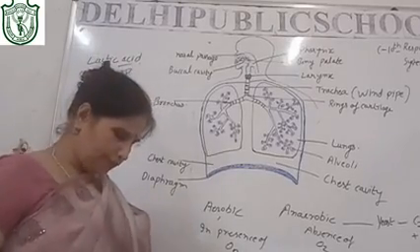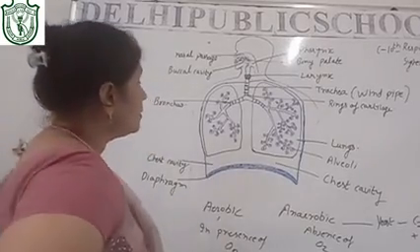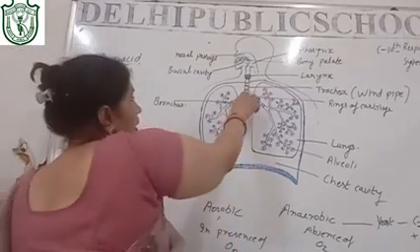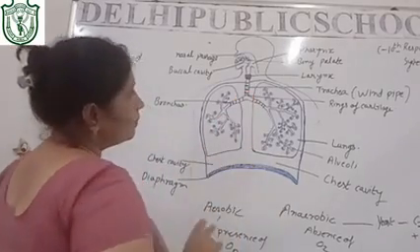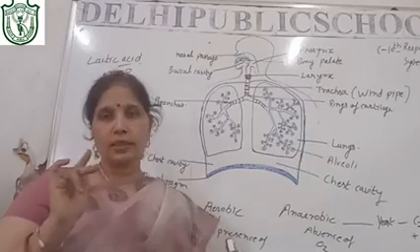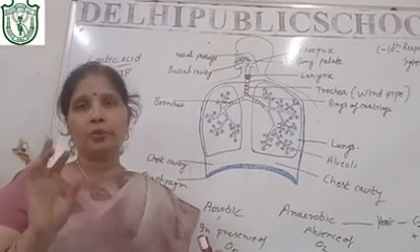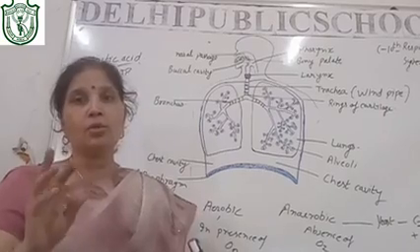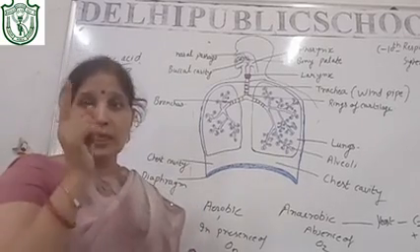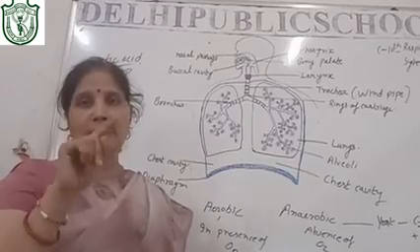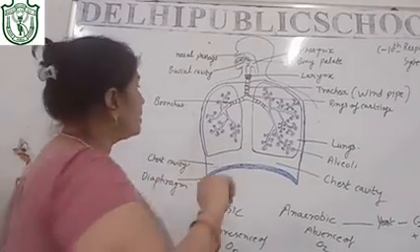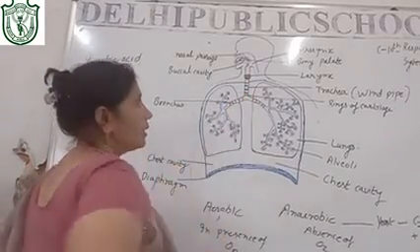For that purpose, this tube has cartilaginous rings, rings made of cartilage. These rings provide strength to the trachea so that it does not collapse. The shape of these cartilaginous rings is like the English alphabet C.